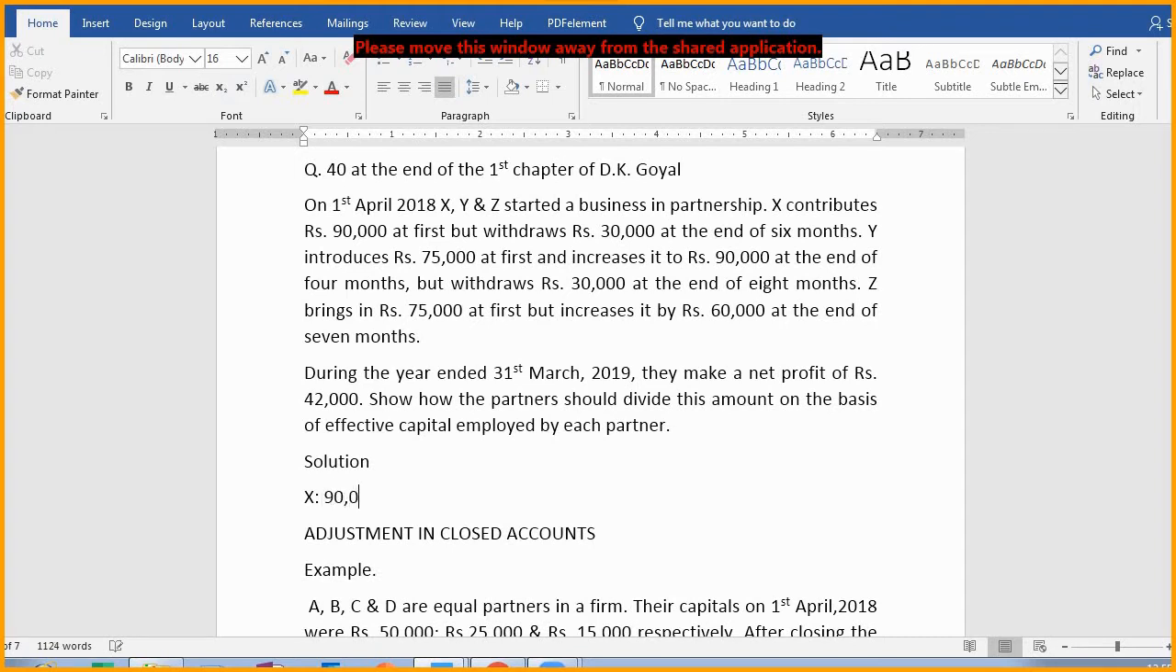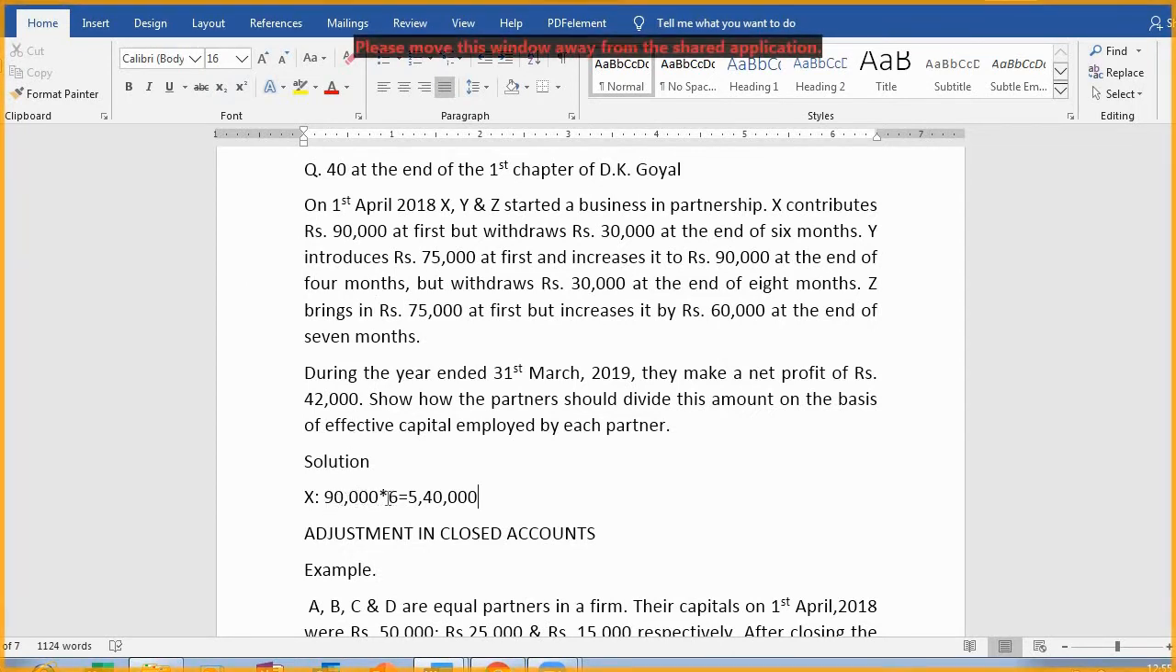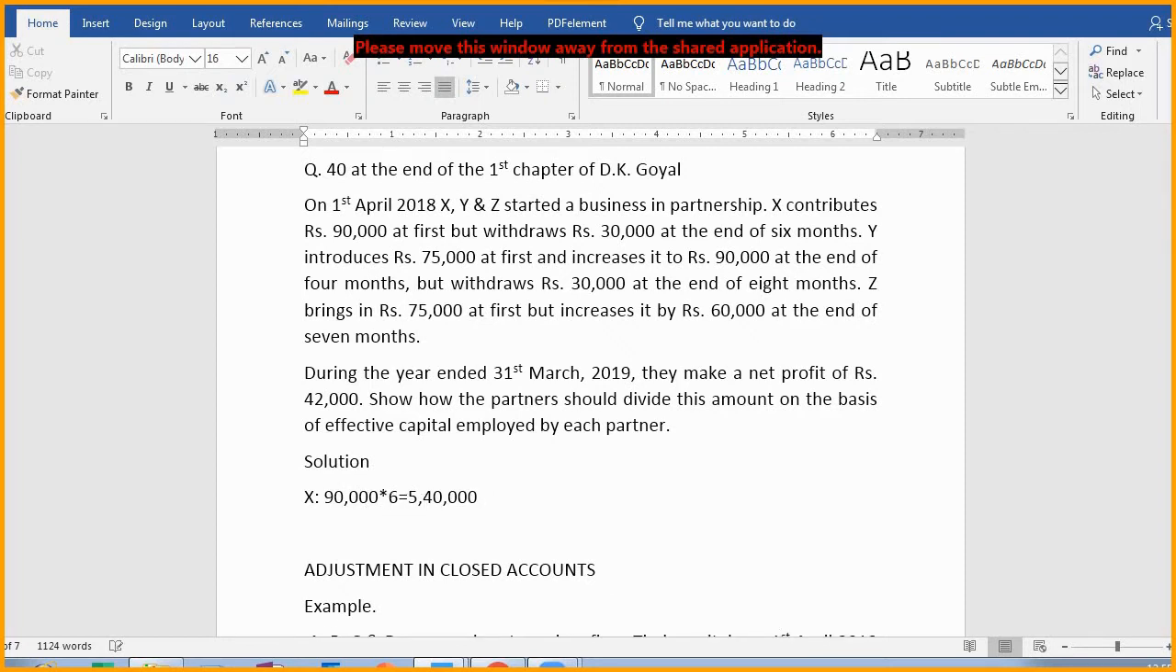Are you getting me? If not, then you need to go through the question again. Multiplication we are doing to calculate effective capital. In effective capital, the amount of capital is multiplied by the period for which it is there in the firm. So 90,000 is multiplied by 6, which becomes 5,40,000. Now another thing I am going to tell you, just a second, things should be harmonized.